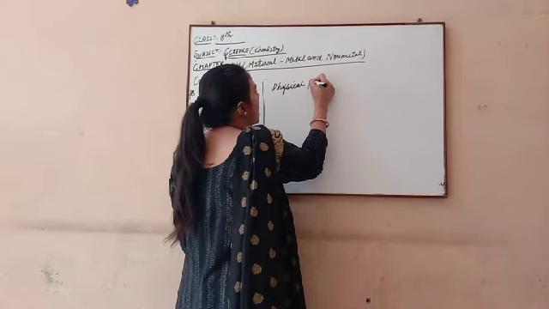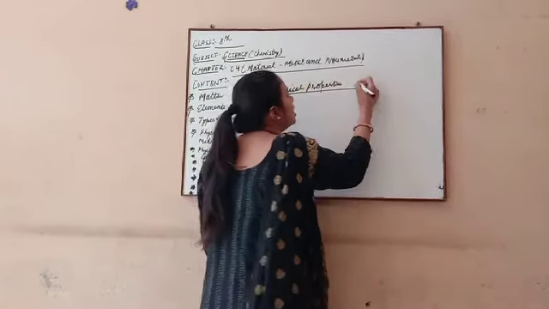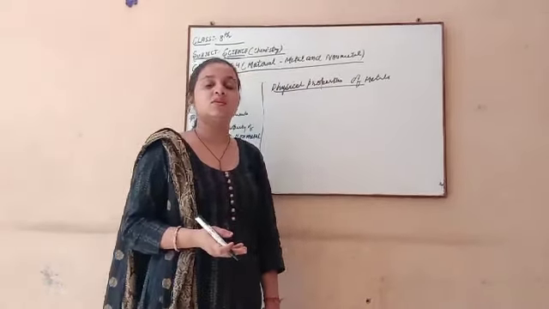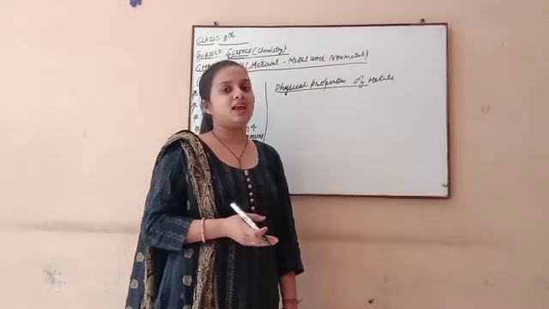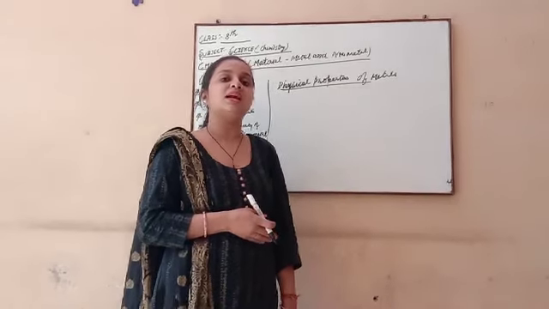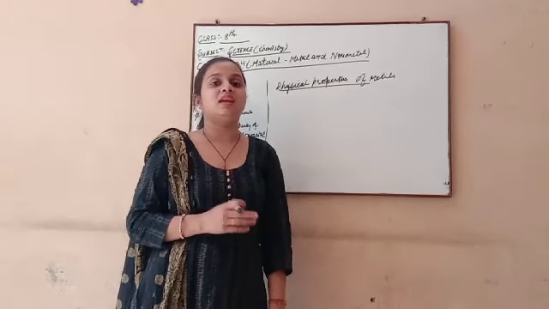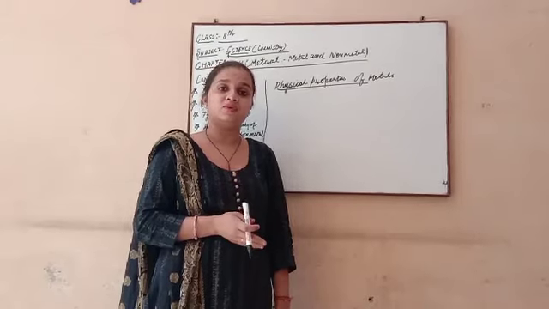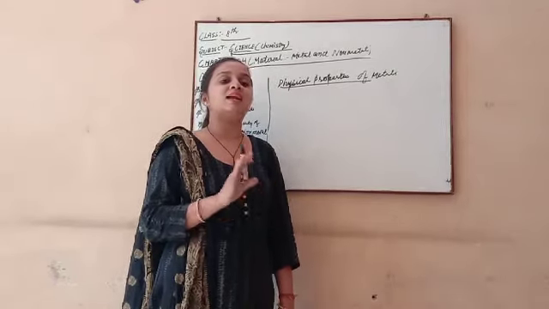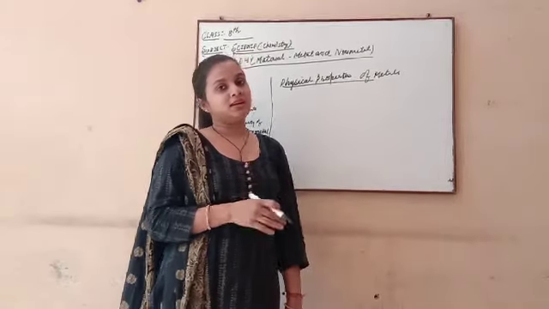Before starting this chapter, you all see many types of substances like metals and non-metals in your surroundings. Like iron, copper wire, many things we use in our daily life are metals. Non-metals we also use in our daily life. Like diamond, this is an example of a non-metal. Graphite, which the pencil we use is made from, is also an example of a non-metal. So we use many metals and non-metals in our surroundings, and we are familiar with them in daily life.